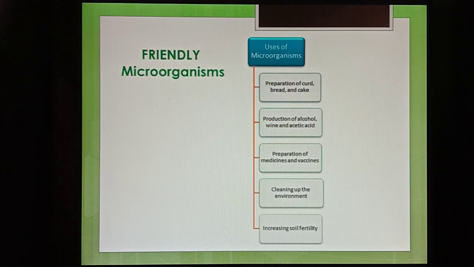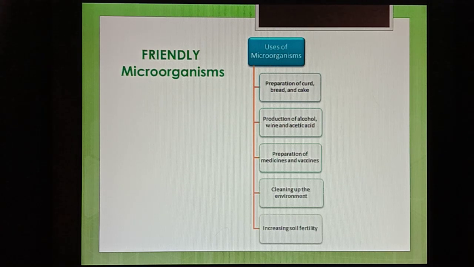Right. Today, let us discuss the friendly microorganisms. Last class we saw the definition of microorganisms, characteristics of microorganisms, types of microorganisms, and where microorganisms will be. I think you have a clear-cut idea about all those things. Now, today in this class, we'll discuss the friendly part of microorganisms. We know microorganisms possess both the friendly and foe part. Foe means enemy, friendly means it will help in our day-to-day life in many ways. So today in this class, let us discuss the friendly microorganisms part.